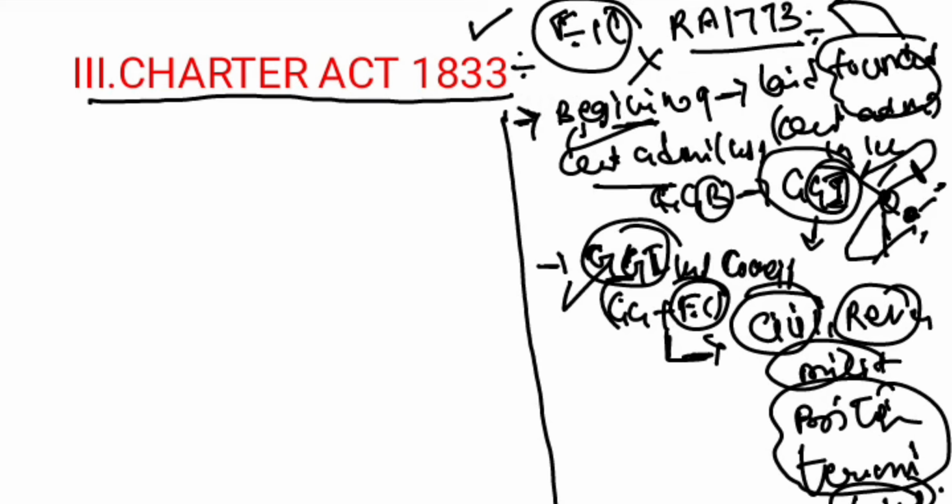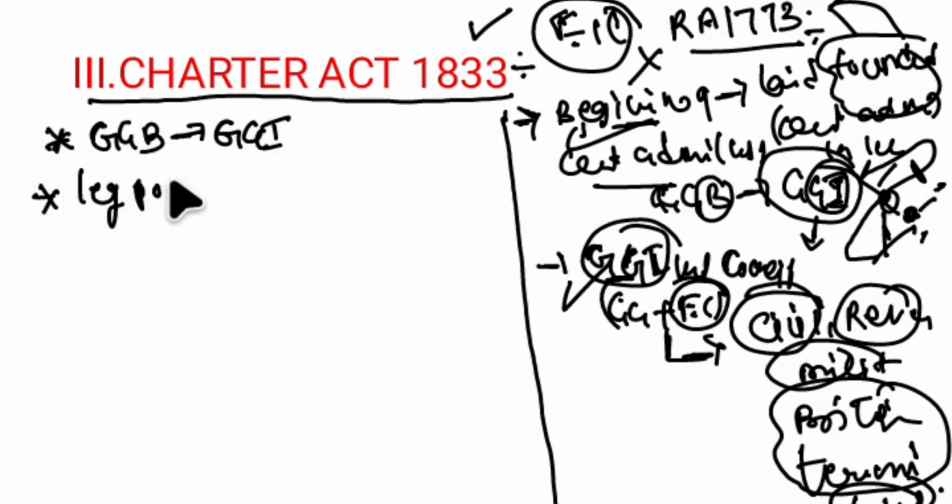If you see the important features or important provisions of this 1833 Act, the first point, as we discussed previously, is Governor General of Bengal. Now Governor General of Bengal has transformed into Governor General of India. Because of this transformation, the legislative powers of Bombay and Madras were lost, and they were taken over under the control of Governor General of India.